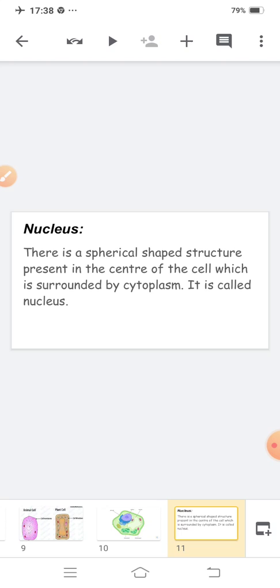So, there is a spherical shaped structure, not circular, but spherical, present in the center of the cell, which is surrounded by cytoplasm. That is called your nucleus. Is this clear?